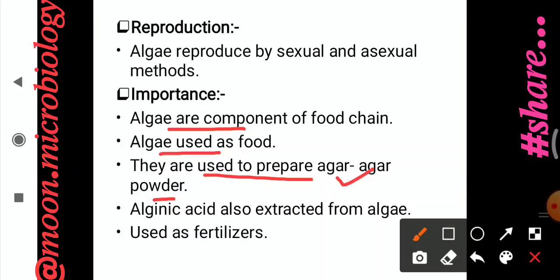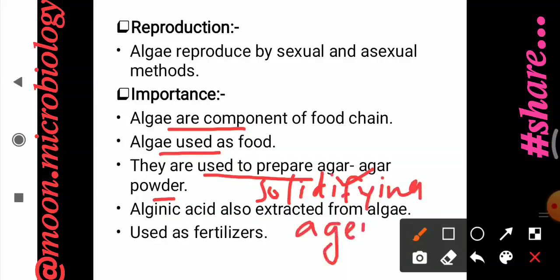Agar-agar is a solidifying agent that solidifies the media.